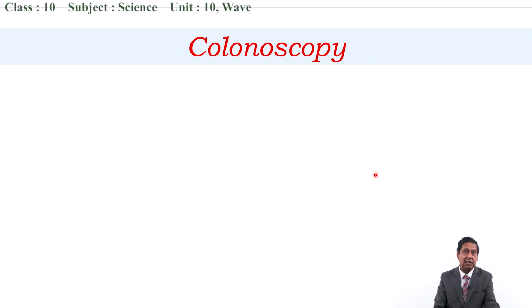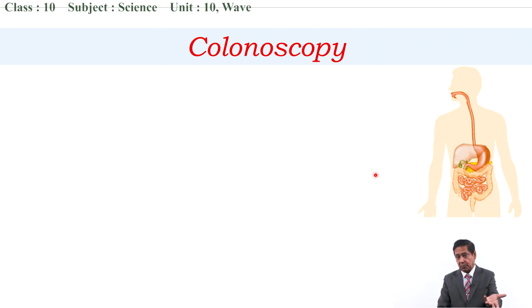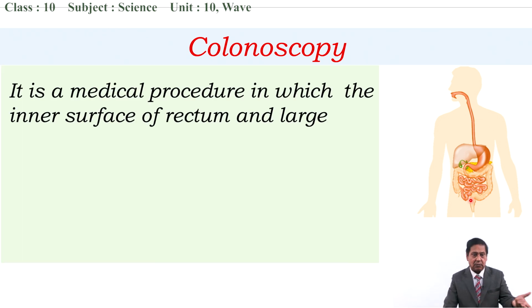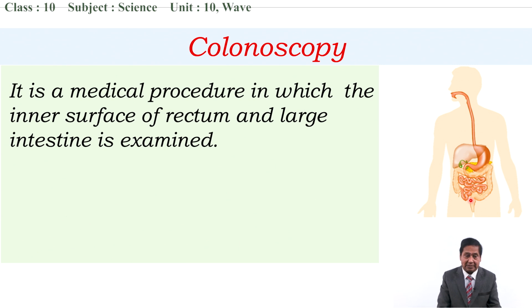It is similar to endoscopy, but colonoscopy is related to the lower side of the alimentary canal. The colonoscope will be inserted from this colon, and it is used to observe the inner part of the colon and large intestine. Now, if you are asked what colonoscopy is, you can say it is a medical procedure in which the inner surface of the rectum and large intestine is examined. This is rectum, this is large intestine.